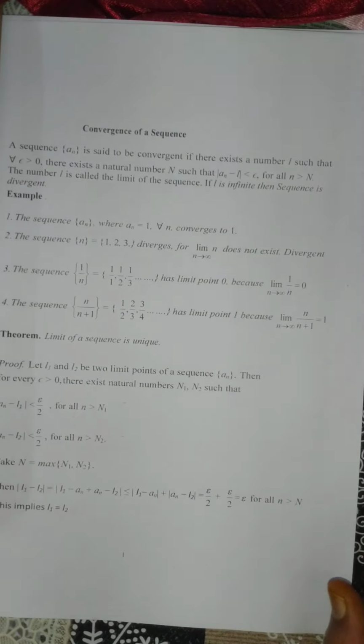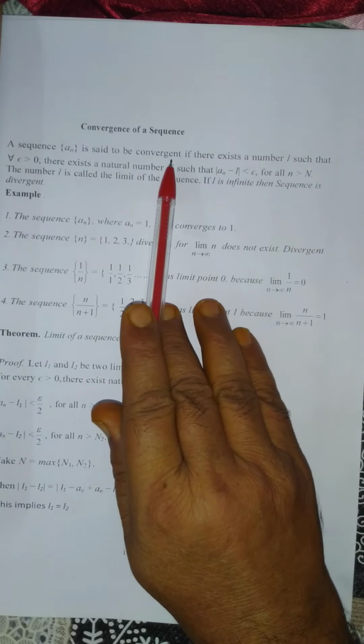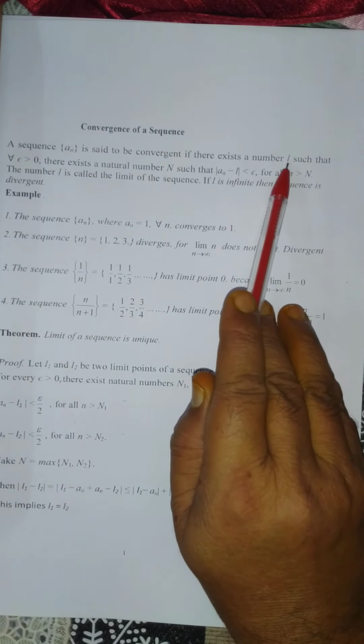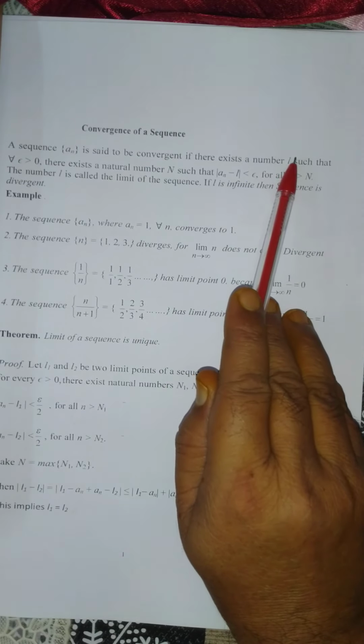Now, convergence of the sequence. A sequence a_n is said to be convergent if there exists an l which is limit of the sequence, which is finite, existent and finite.